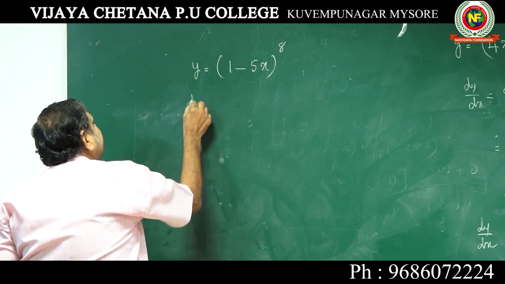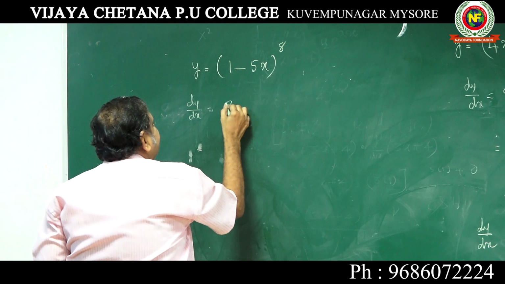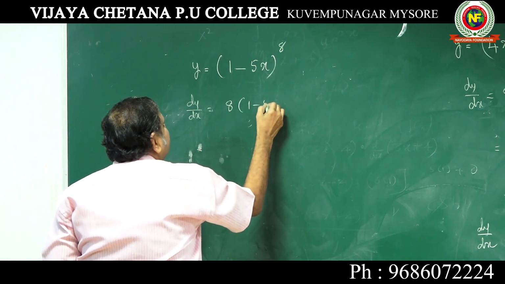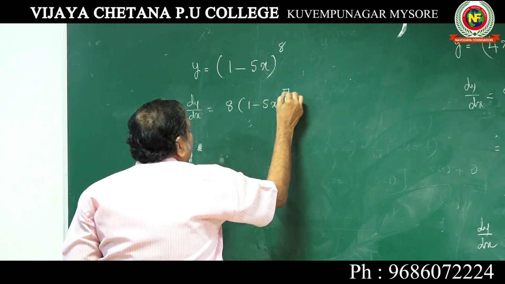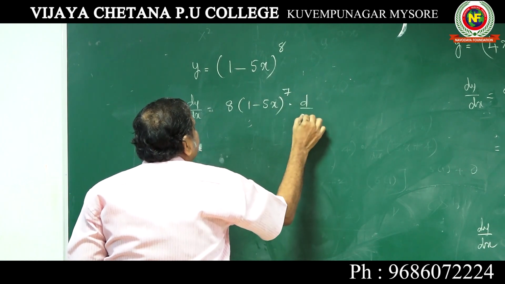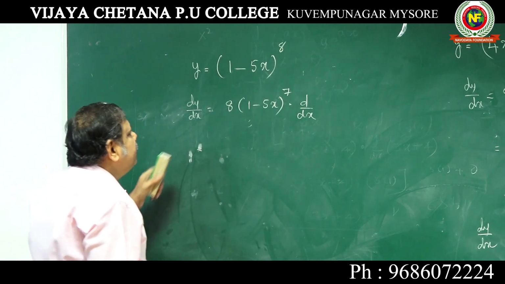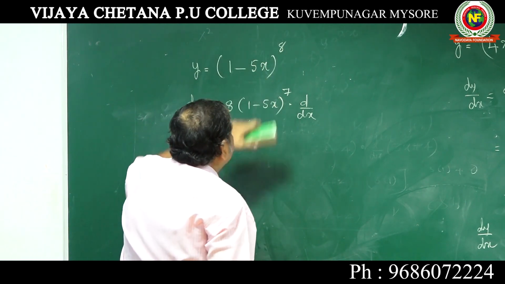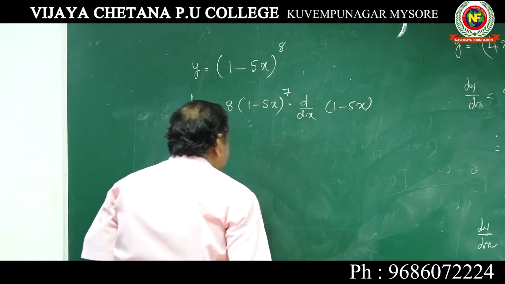So when you differentiate, dy by dx is equal to 8 into (1 minus 5x) to the power of 8 minus 1, that is 7, into d by dx of, very important, x to the power of 8 gives 8x to the power of 7 into, you should not forget whatever is there in the bracket, d by dx of (1 minus 5x).